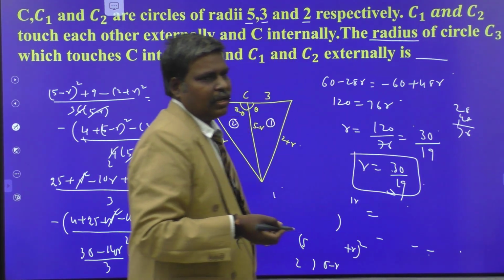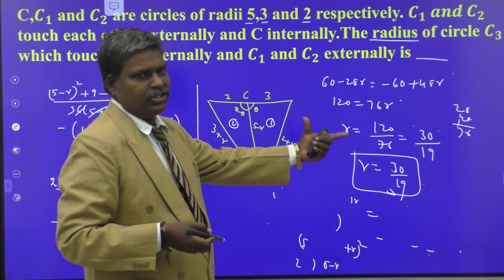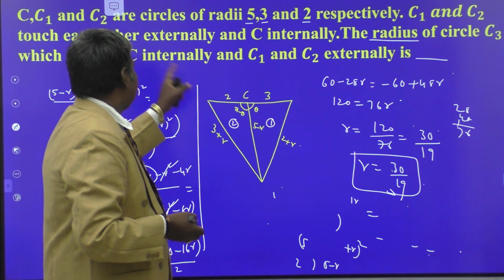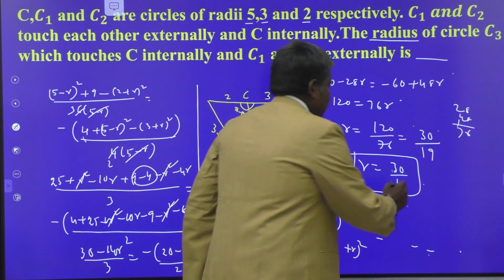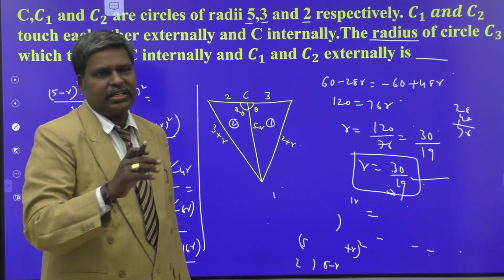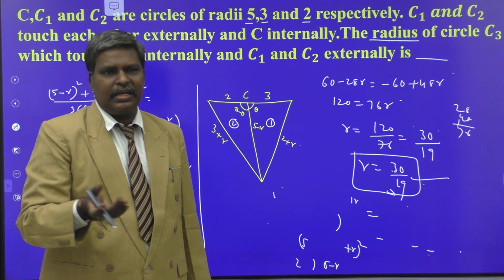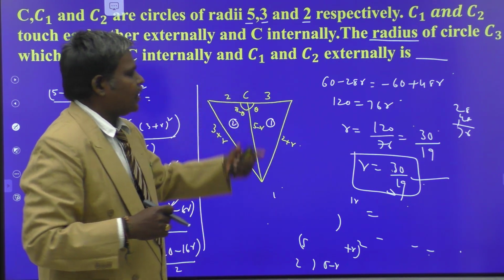So by taking the radii as smaller r1, r2, you can derive the formula also. Just by giving the values here itself, we derived it in this manner. The required radius r is equal to 30 by 19. This is the radius of the circle which touches the two small circles externally and the largest circle internally. In this manner we can track this.